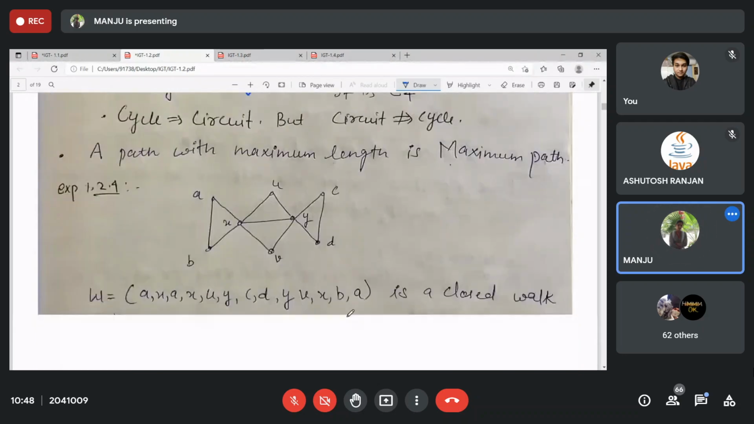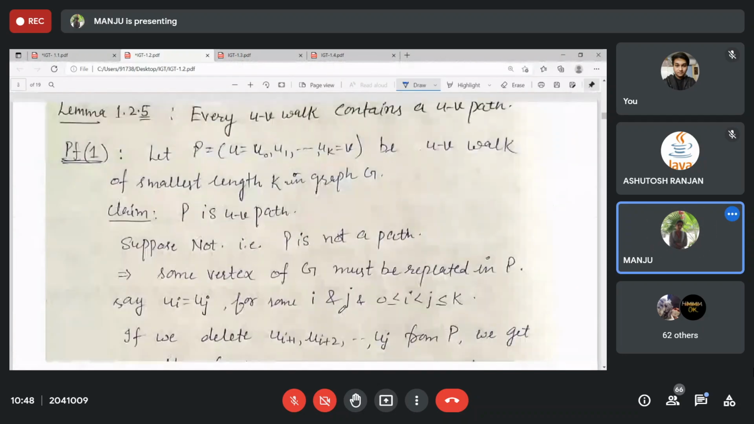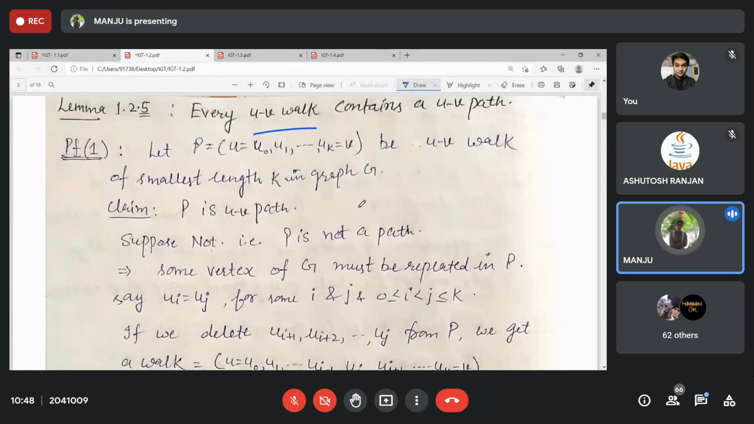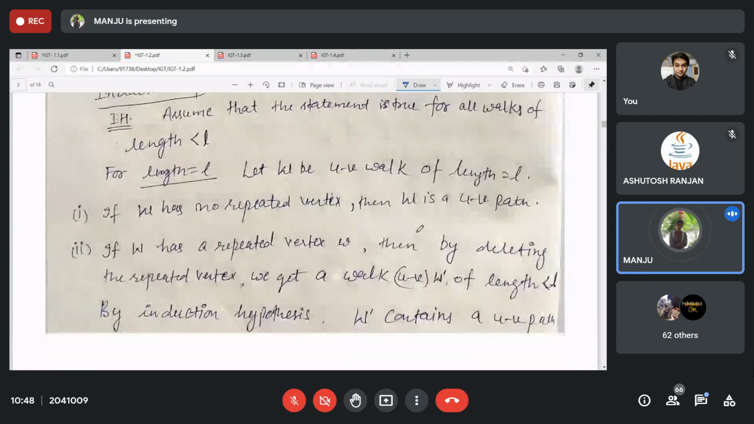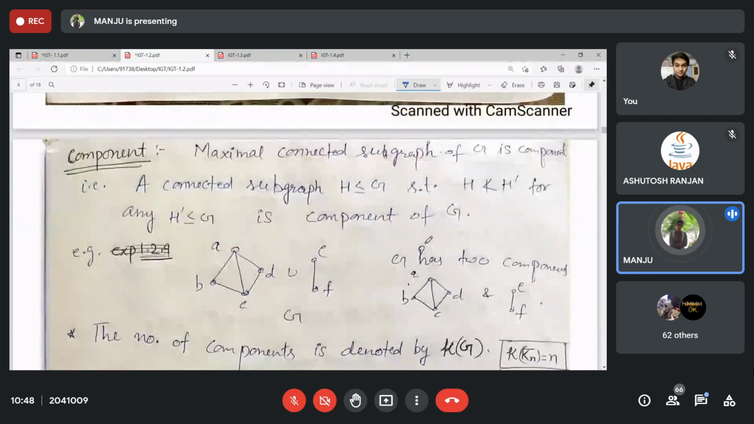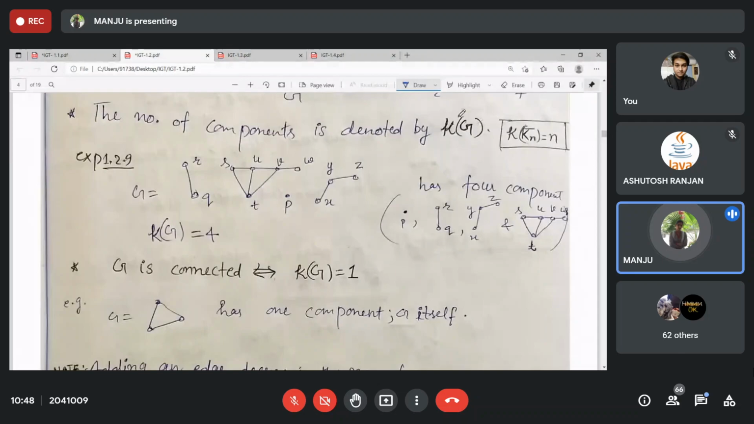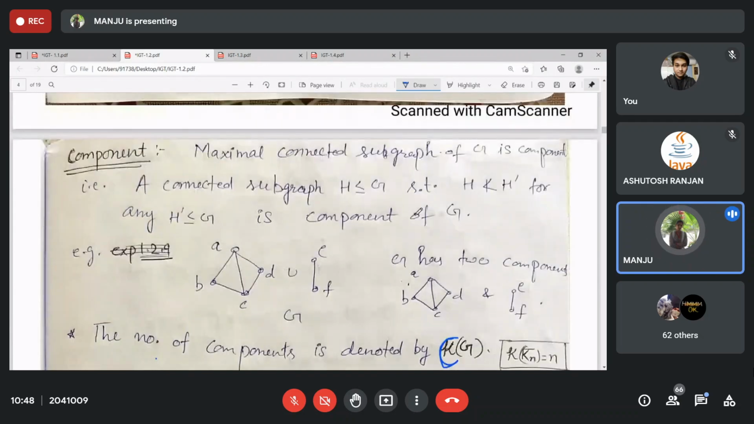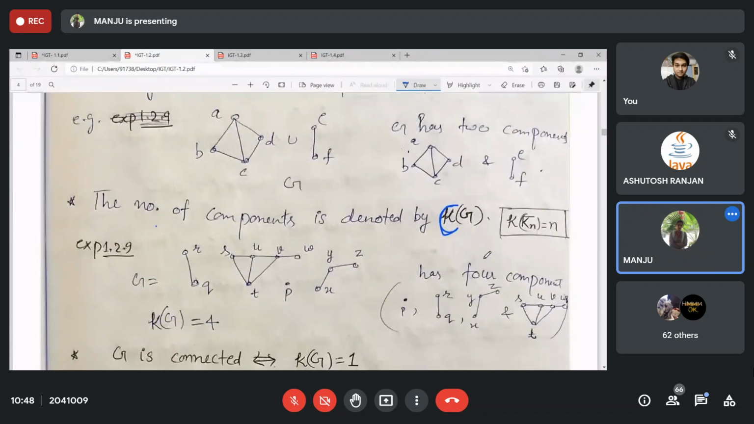Clear? And for every u-v walk, you can always find a u-v path by deleting the repeated vertex if at all it repeats. Component: I already defined that a maximal connected graph will be known as a component. And the number of components, sometimes you might find C of G, sometimes we represent it by K of G. So that depends. You can only remember the definition, and likewise you can count the